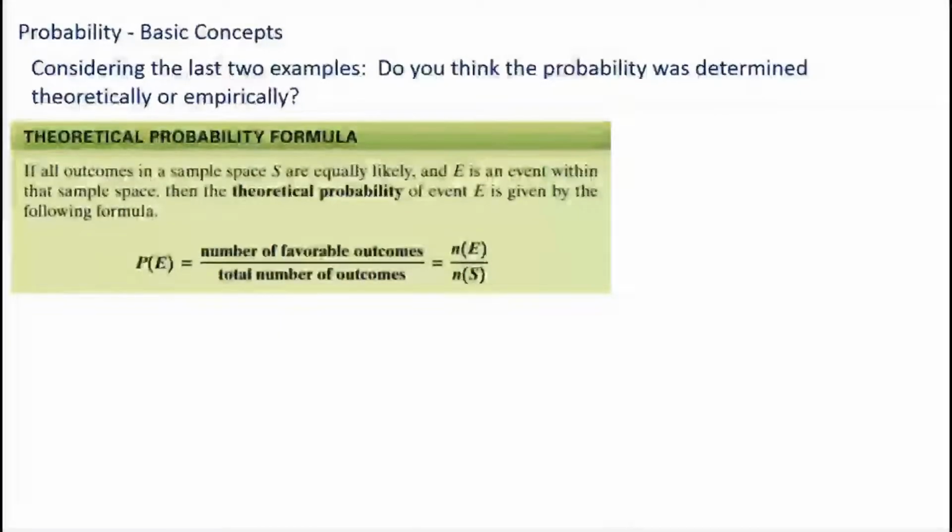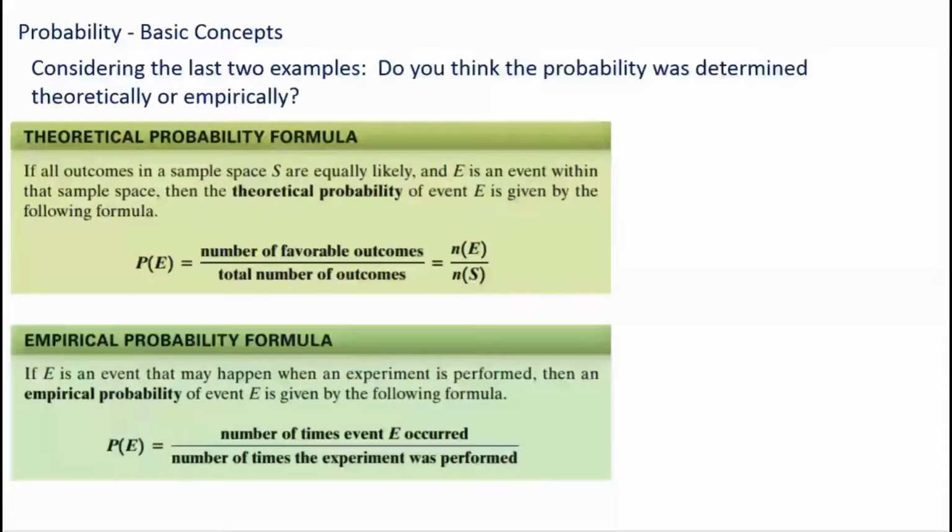The number of favorable outcomes divided by the total number of outcomes. And notice they put N of E. Remember, N means the number of, so the number of favorable outcomes just means the number in the event. That's what the E stands for. And then the number of total outcomes, they put N of S because that's the number in the sample space.